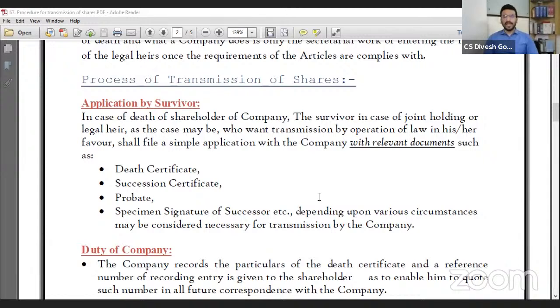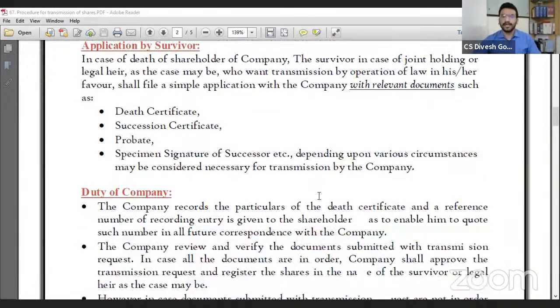Along with the application, the legal heir will attach the following documents: the death certificate, the succession certificate, the probate if there is any, and the specimen signature of the successor, depending upon the circumstances, as may be considered necessary for the transmission by the company. They do not need to prepare any transfer deed. In case of transmission of shares, a transfer deed is not required. The documents required are the application by the survivor, along with the death certificate, succession certificate and specimen signature. They will submit all these documents to the company.